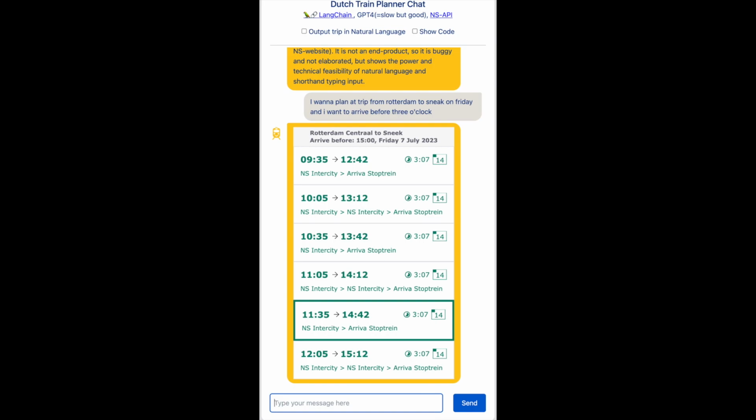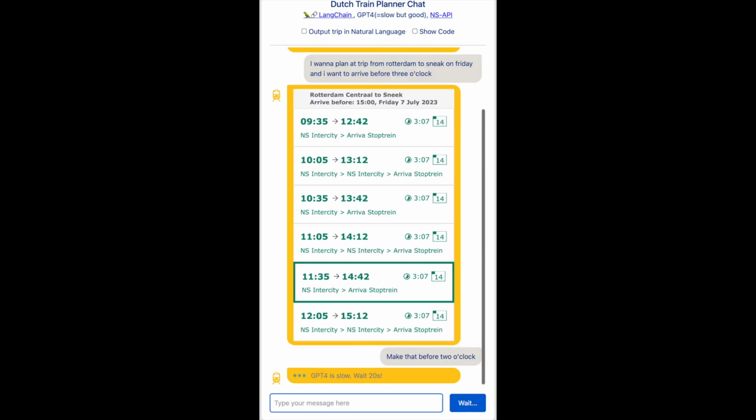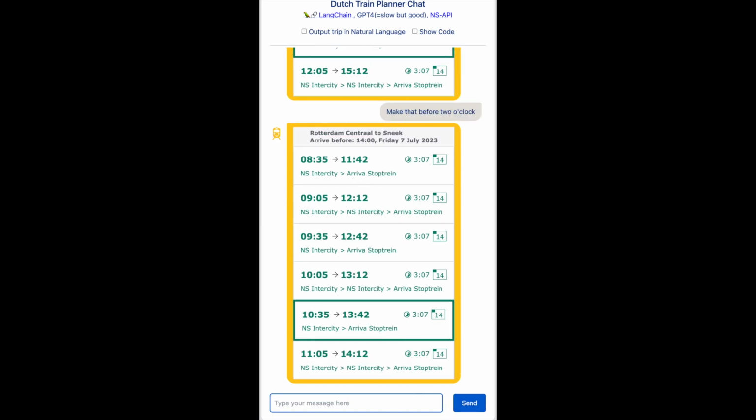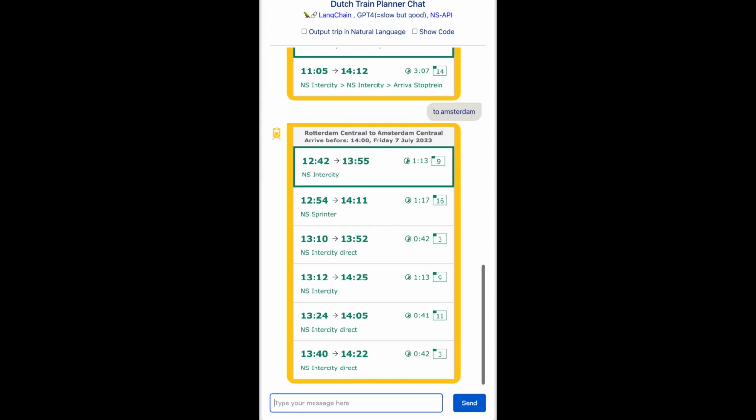So that's great. And please note that GPT didn't take the arrival time to be 3 o'clock at night. It somehow figured out that that wouldn't be very likely. Make that before 2 o'clock. And indeed it did that right too. To Amsterdam. So now it actually changed the destination station to Amsterdam, kept the before 2 o'clock and arrival at Friday.